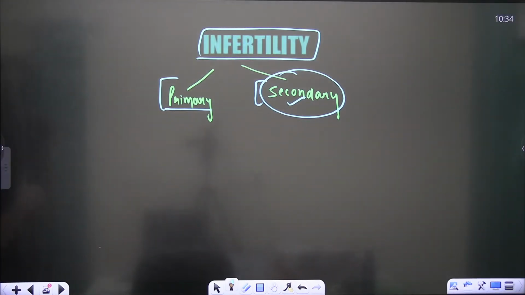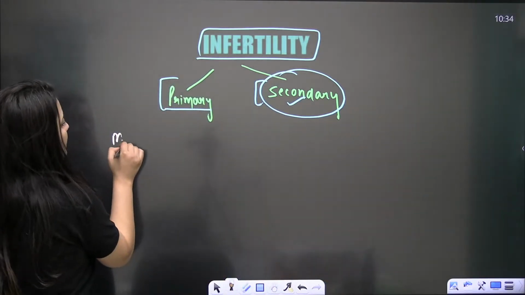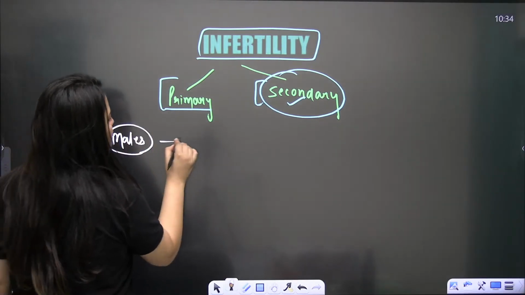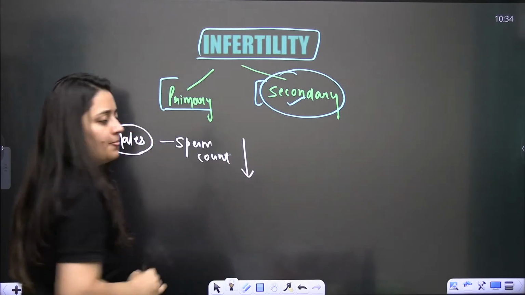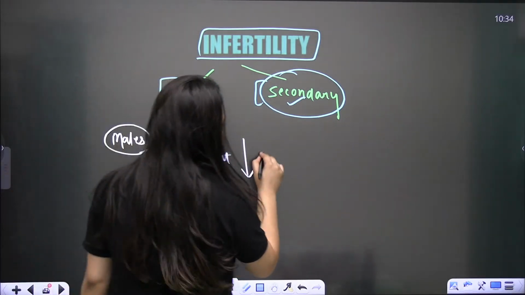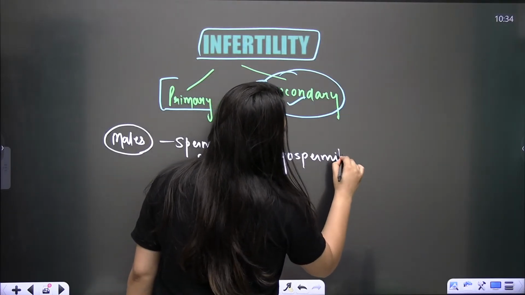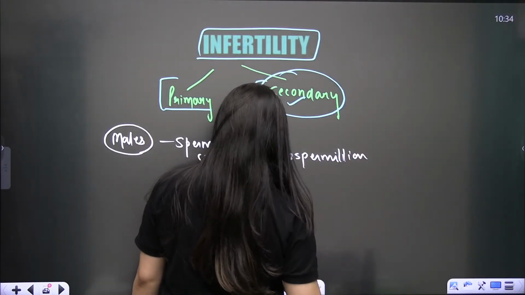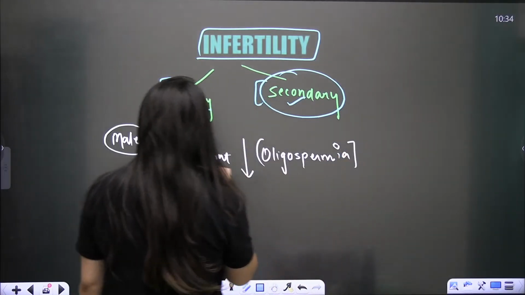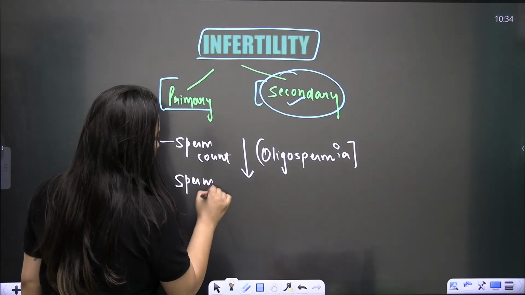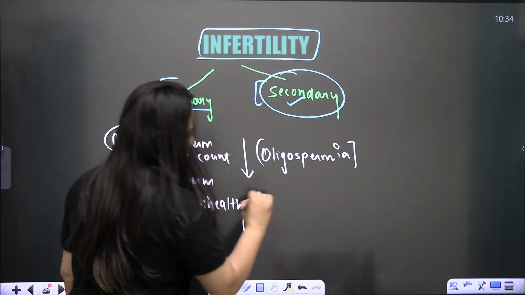Infertility can be detected in males as well as in females. In males, the issue is the sperm count. If the sperm count is less, remember oligospermia: if sperms are less than 20 million per ml, it is oligospermia. And even if sperms are unhealthy, not motile or something, that is also an issue.